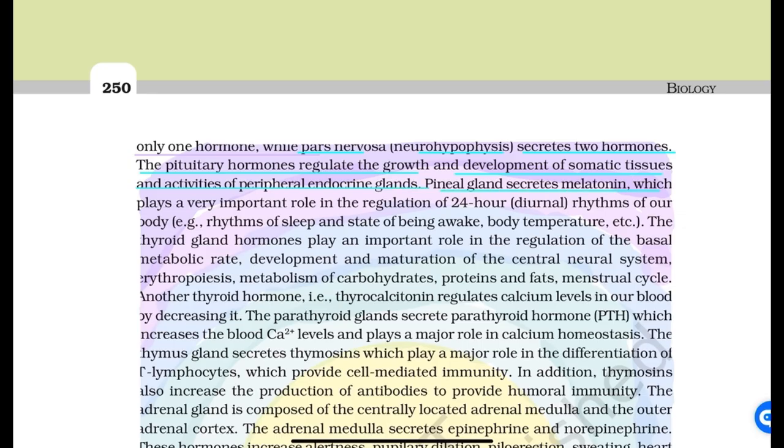Pineal gland secretes melatonin, which plays a very important role in the regulation of 24-hour diurnal rhythms of our body, rhythms of sleep and state of being awake, body temperature. The thyroid gland hormones play an important role in the regulation of basal metabolic rate, development and maturation of central neural system.